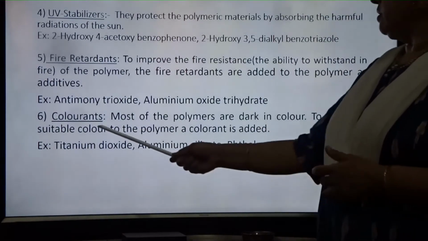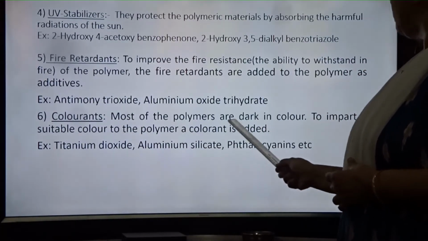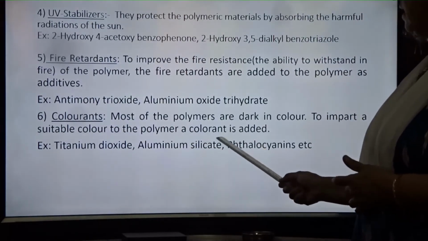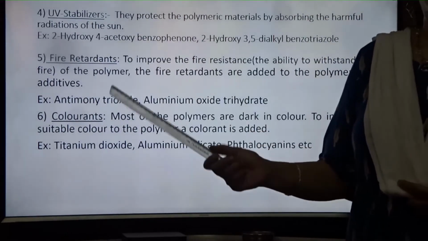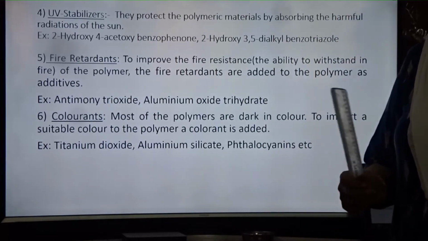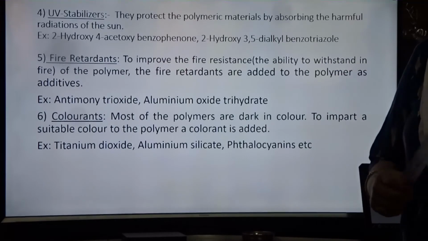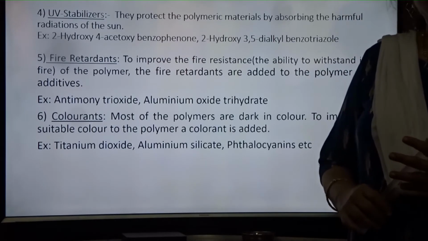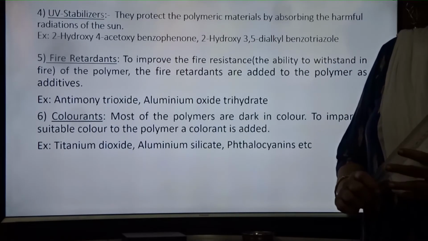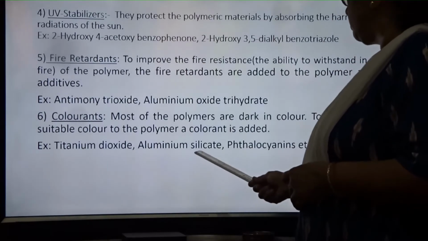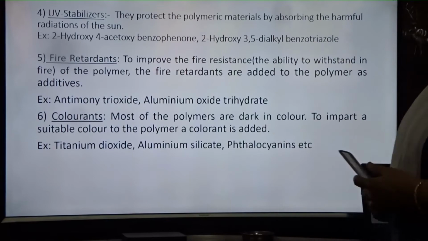Next, colorants. Colorants are added. Most of the polymers are dark in color. To impart a suitable color to the polymer, a colorant is added. Also, we can add two types of color: dyes, as I told you before, and also pigments. Dyes give the temporary color and pigments give the permanent color to the polymer. Examples are titanium dioxide, aluminum silicate, phthalocyanines, etc.